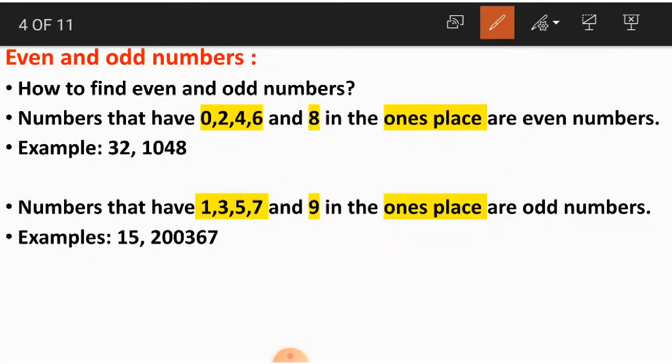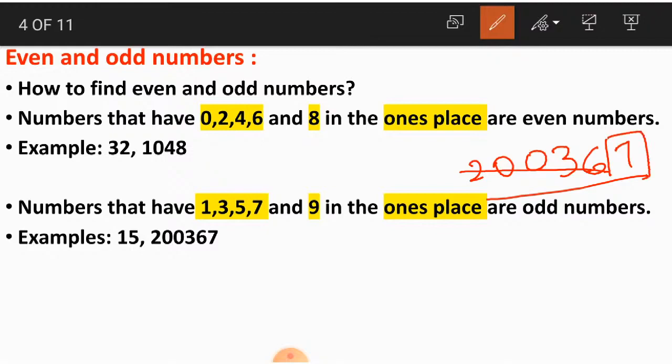Coming to the next example, which is 2,367. Again, don't get scared by looking at such a big number. We are not concerned about the starting digits. Only take the digit at the ones place, which is 7. And this 7 is one among the given digits. So this whole number 2,367 becomes an odd number.